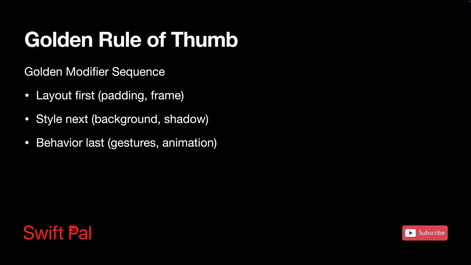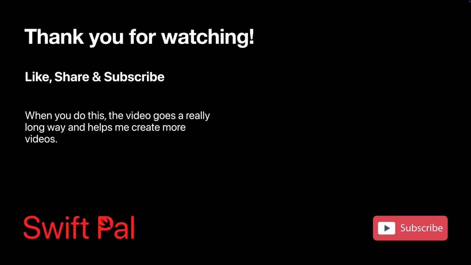And there you have it. Your app just went from looking like a prototype to something you'd actually want to show people. We covered a ton of ground here: custom fonts that scale properly, colors that make sense and adapt automatically, dark mode that just works, a theming system that will make you look like a pro, some styling tricks that add real polish, and that modifier order thing that's gonna save you so much debugging time. With these tools in your back pocket, you can take any boring gray app and turn it into something that actually looks and feels great to use. Plus, your code stays clean and maintainable, which future you will definitely appreciate.